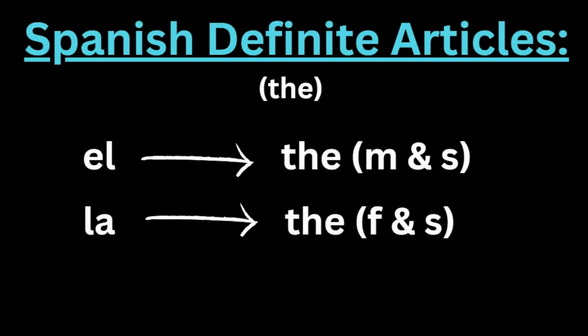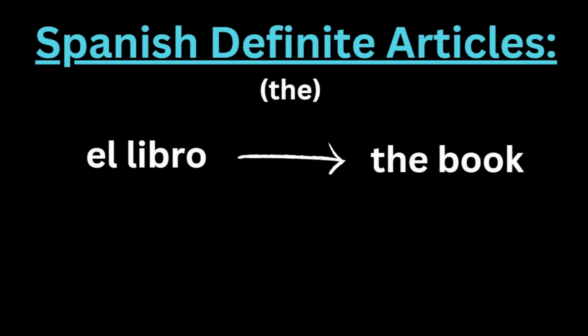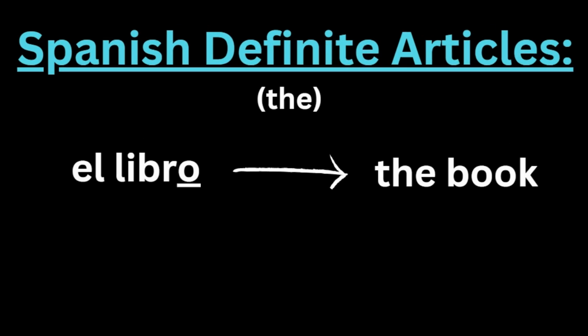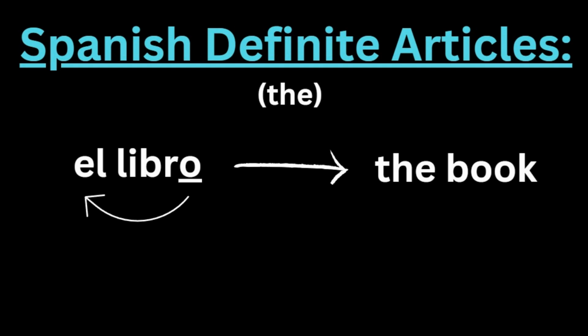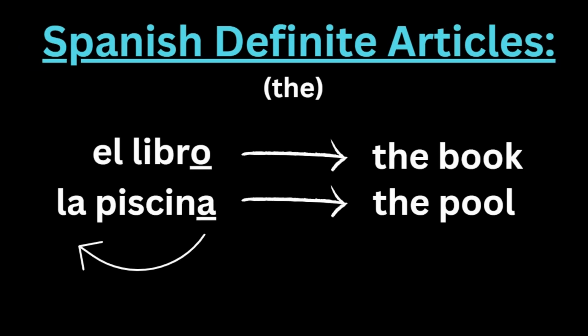The definite article the in Spanish is el, the masculine and singular, and la, feminine and singular. El libro means the book, and we know that this article is masculine because the ending of the noun that follows the article is masculine. Most nouns in Spanish that end in o tend to be masculine, so we have to put the masculine definite article el. Likewise, we do the same with the feminine article.